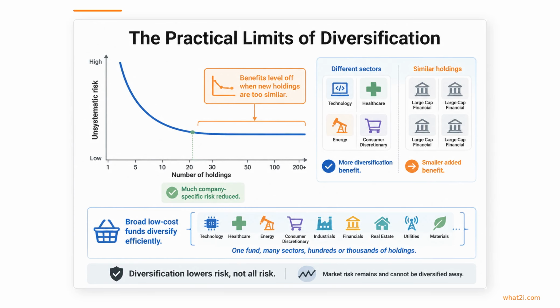Diversification can remove much of the risk that comes from individual companies, but the biggest benefit happens early and then starts to level off. Roughly 20 to 30 carefully chosen stocks across different sectors can reduce a lot of that unsystematic risk, while adding more holdings that look very similar gives only small extra benefit. That is why many investors use broad, low-cost funds to diversify efficiently, while remembering that diversification lowers risk, not all risk.